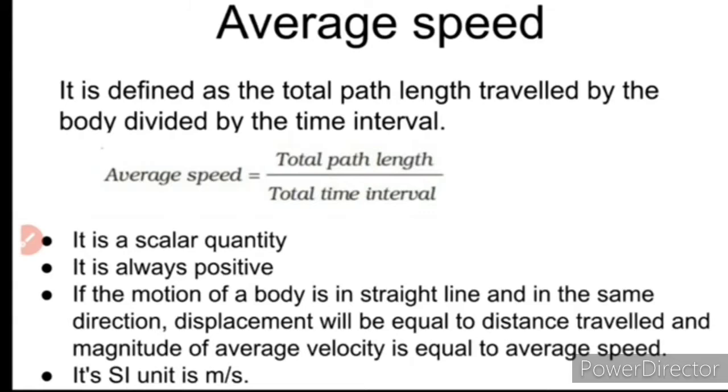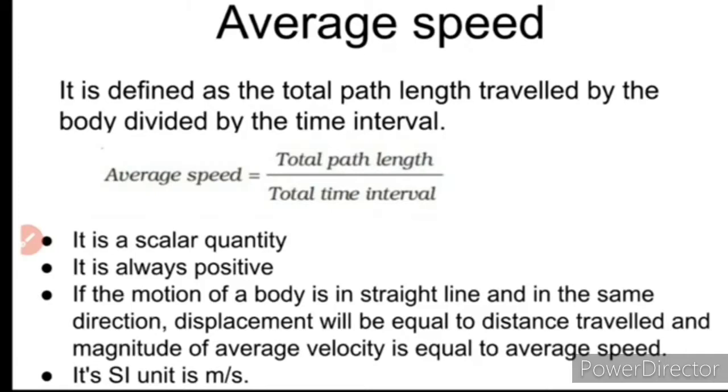Now if the motion of the body is in a straight line and in the same direction, displacement will be equal to distance traveled. Yesterday we discussed one example like that, and the magnitude of average velocity will be equal to the average speed. So the magnitude of average velocity can be equal to average speed in which situation? When the body moves along a straight line in the same direction.